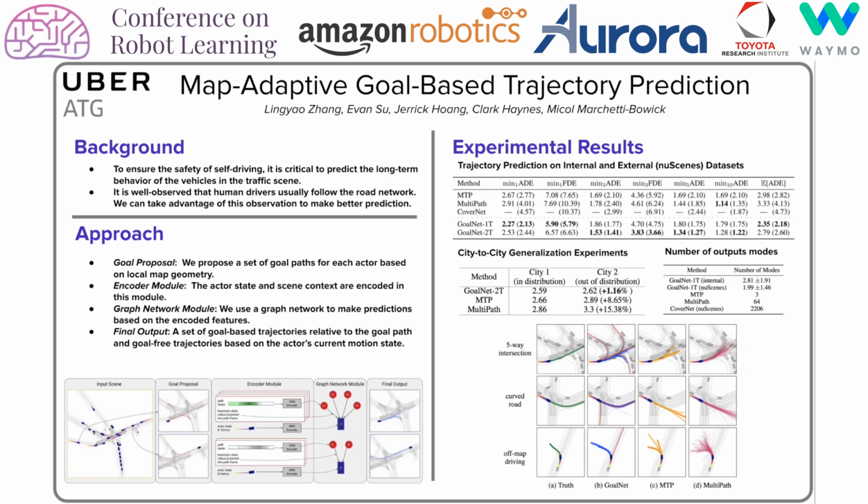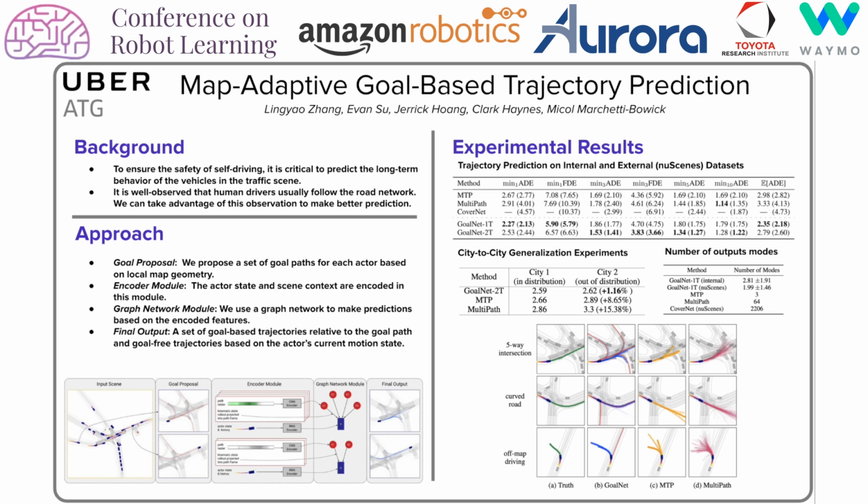We did experiments on both the internal and external nuScenes datasets. You can see that our method outperformed the previous state-of-the-art on almost all the trajectory metrics. We also show that our method has a much more compact output representation, in a sense that we have a very small set of output modes.